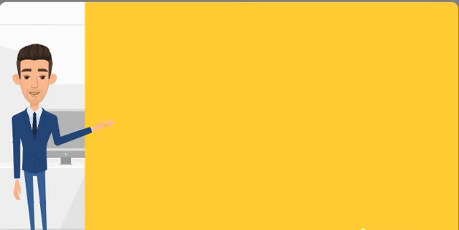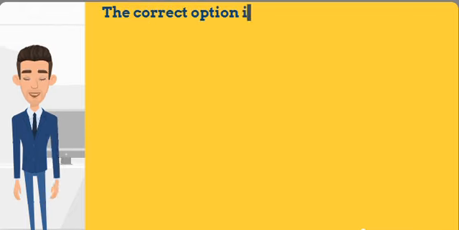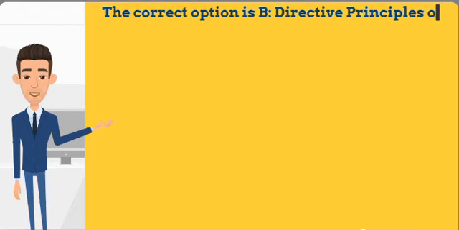48th question is very simple. Uniform Civil Code in India is. The correct option is B. Directive Principles of State Policy.